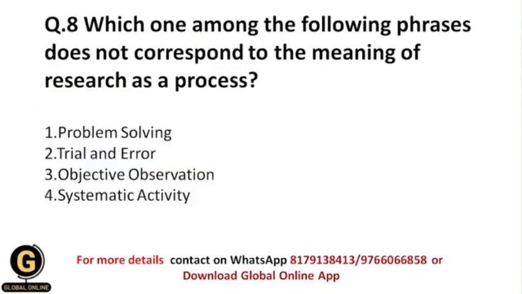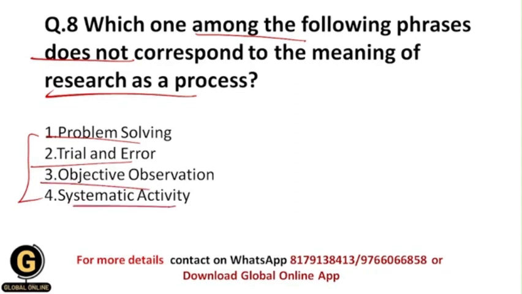Okay, which one among the following phrases does not correspond to the meaning of research as a process? So from these options, which is the phrase which does not correspond to the meaning of research as a process? Whether it is problem solving, trial and error, objective observation, or systematic activity.